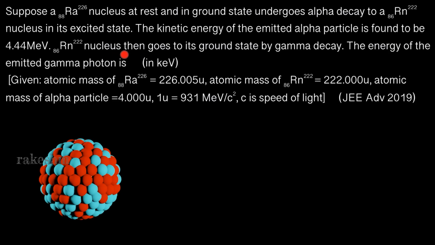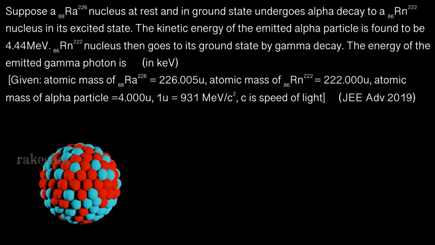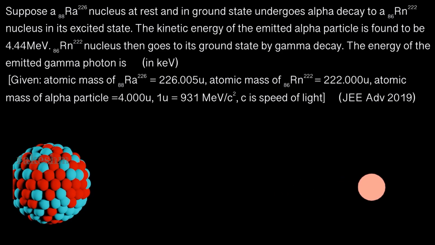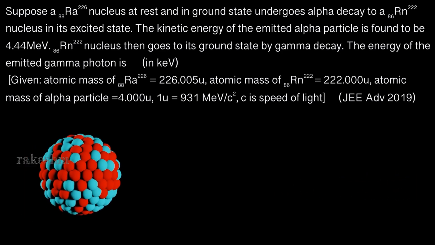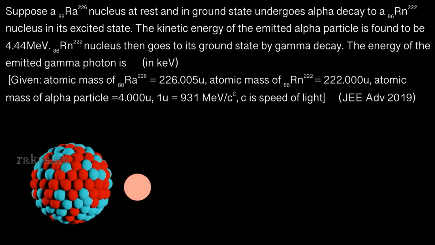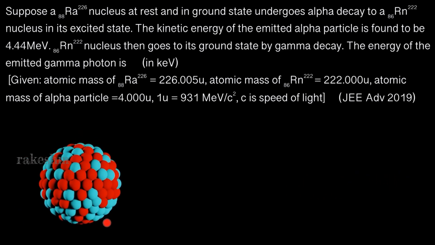The radon nucleus, which is in its excited state, goes to its ground state by gamma decay. So let us have a look at this. So this is the excited radon nucleus and it is going to its ground state.